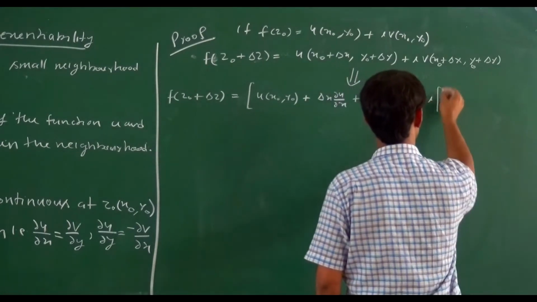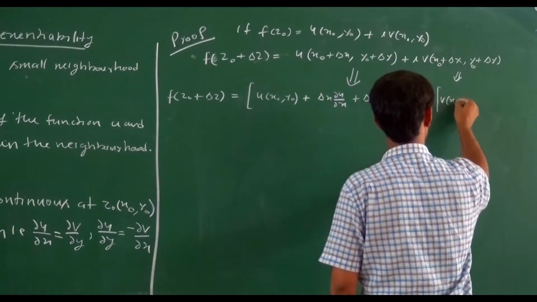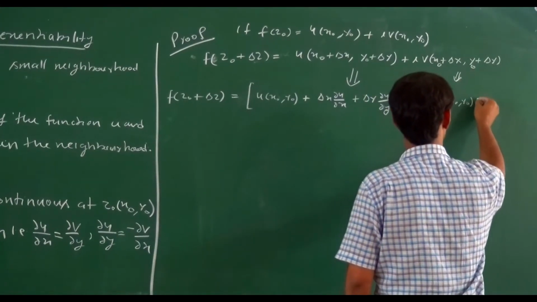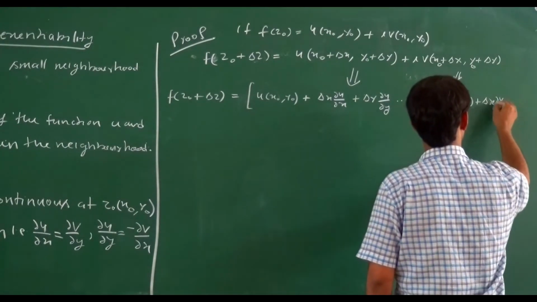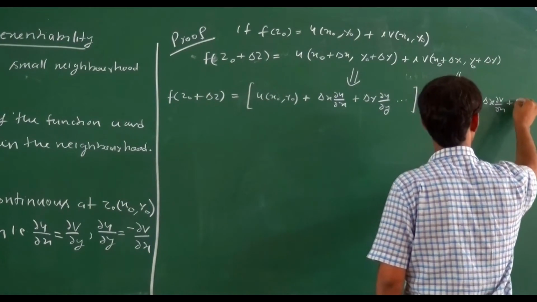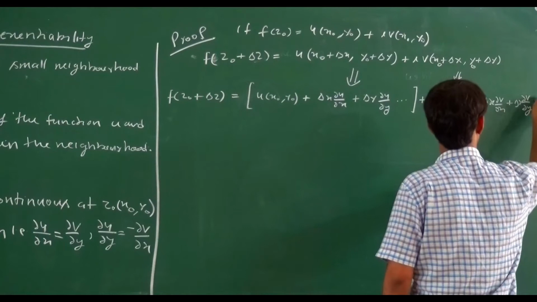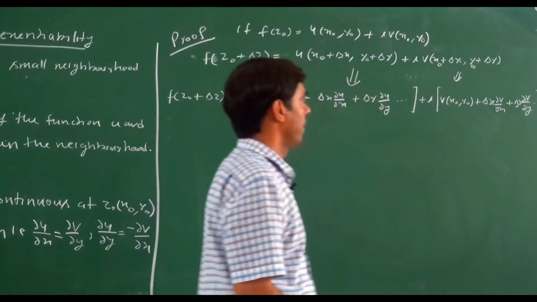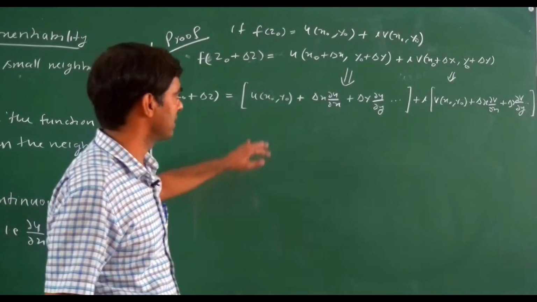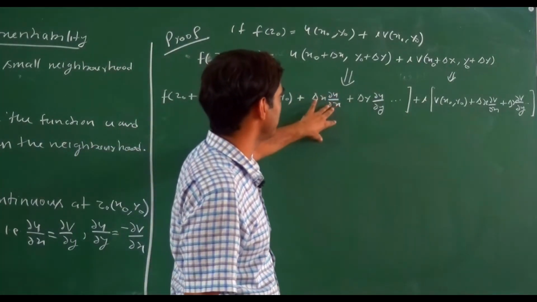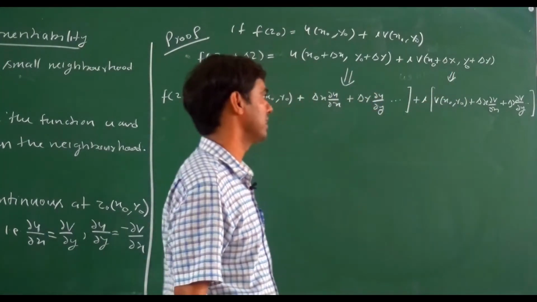Here we write again the Taylor series expansion of this one. So what is the Taylor series expansion? v(x0, y0) plus Δx ∂v/∂x plus Δy ∂v/∂y and so on. This one is the second term. So this one is a Taylor series expansion of a real part, and this one is a Taylor series expansion of an imaginary part.